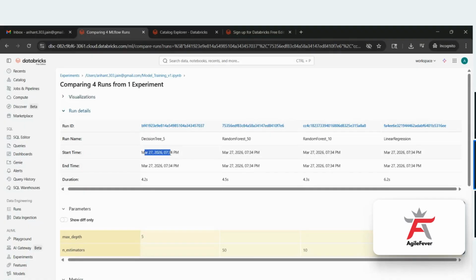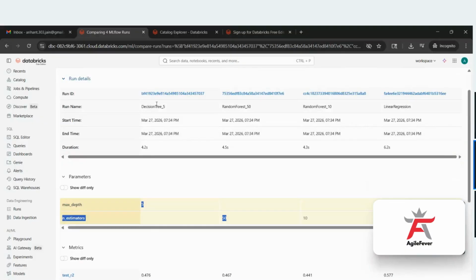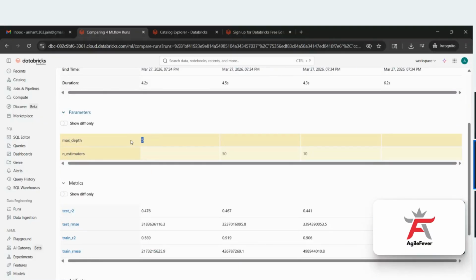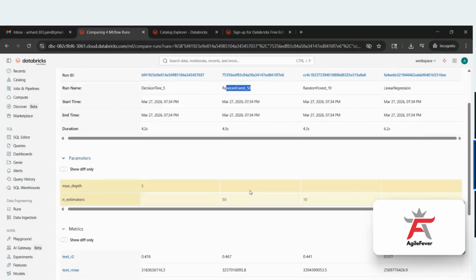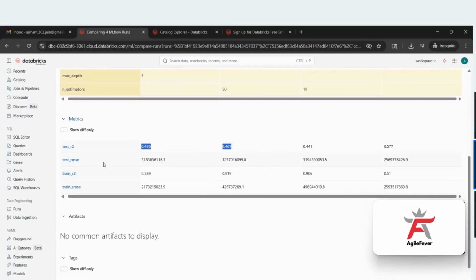What was the start time, end time? Decision tree 5, random forest 50, random forest, and linear regression. Here we also have those parameters. For decision tree 5, we were taking 5 maximum depth. For random forest 50, we are taking 50 n_estimators. So easily you can see it here, and you can see their performances also: test R square, test RMSE, train R square, train RMSE.